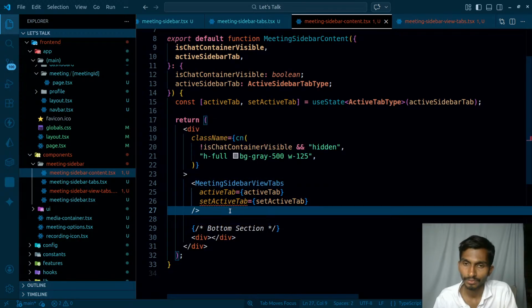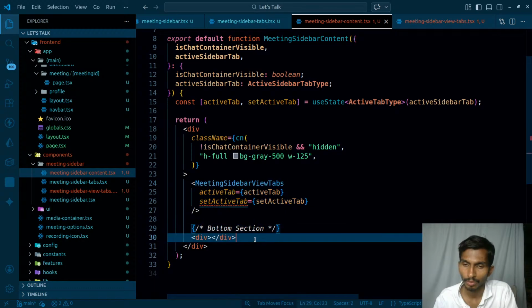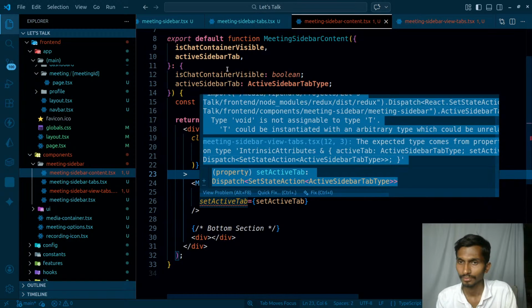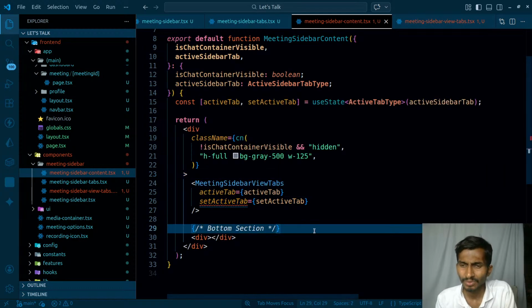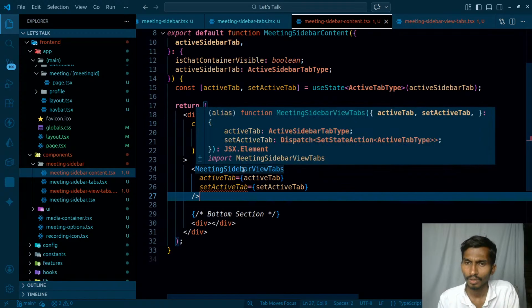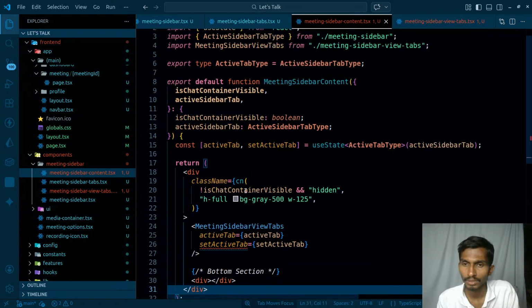Meeting sidebar view tabs. I have this meeting sidebar content. Inside that I have the view tab, and this is gonna be the bottom section. One is gonna be the participant panel, second one is gonna be the chat panel. What does this mean? Why am I not able to get the real error? The React dispatch set action import, this is not assignable to type this. Am I importing the things the right way?